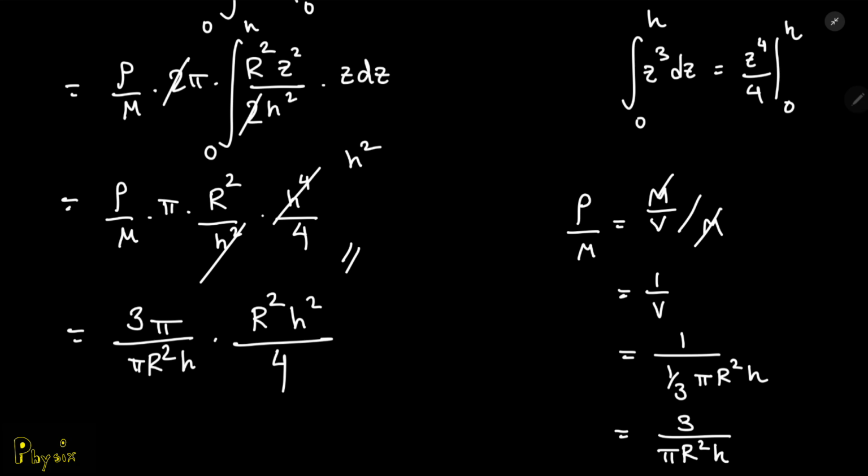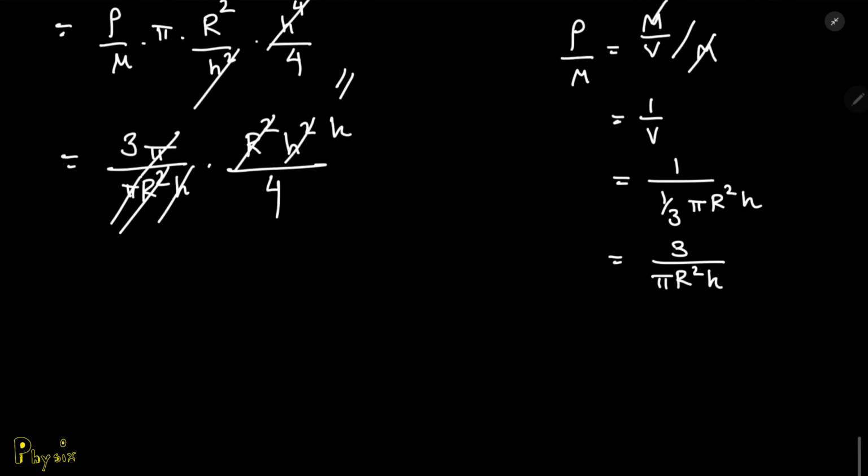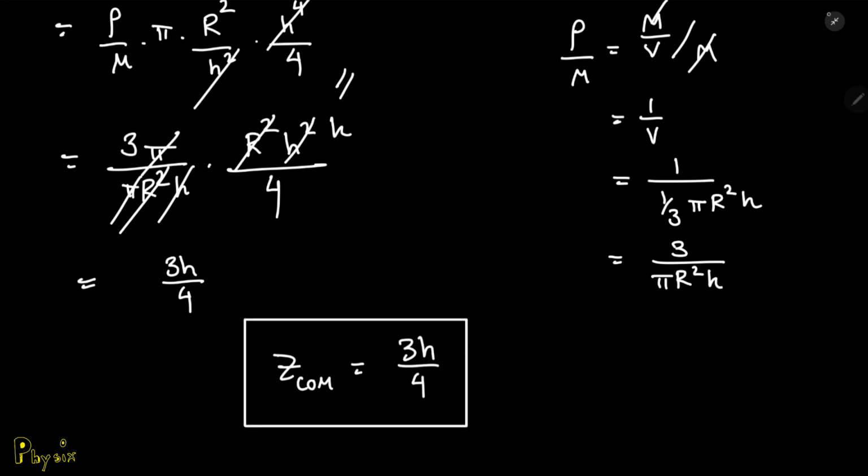Now the pi's cancel out, the R squareds cancel out, h squared and h cancel out to give you h, and finally you have 3h all over 4. So finally you have that the center of mass along the z-axis lies at 3h all over 4. And this is how you find the center of mass of a solid rigid object.